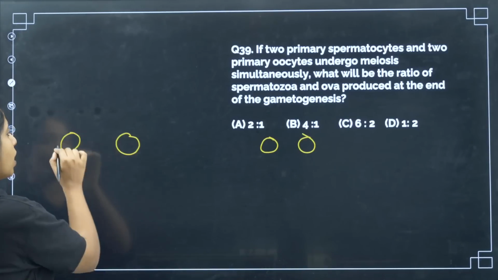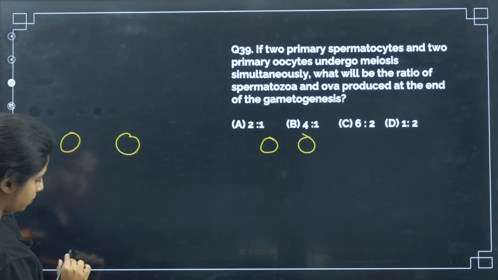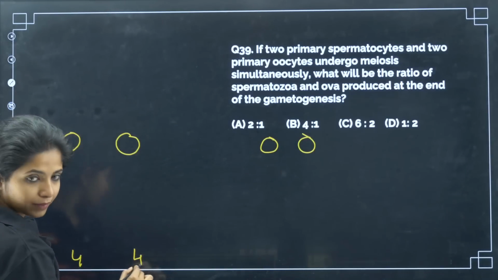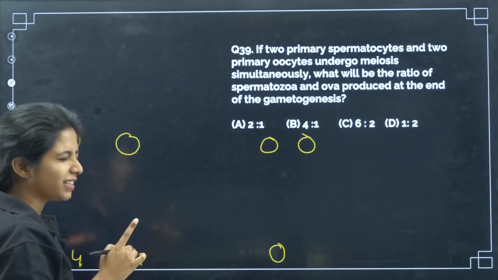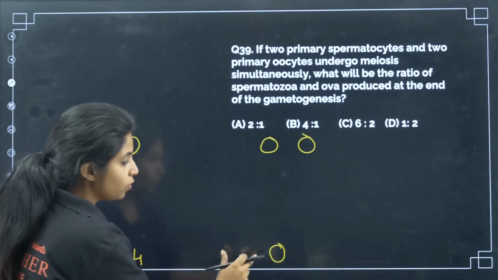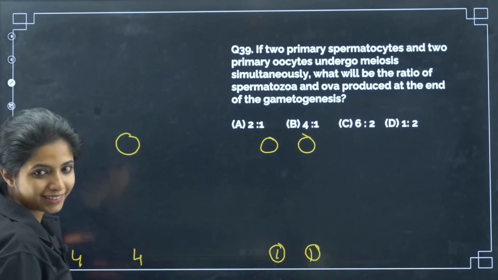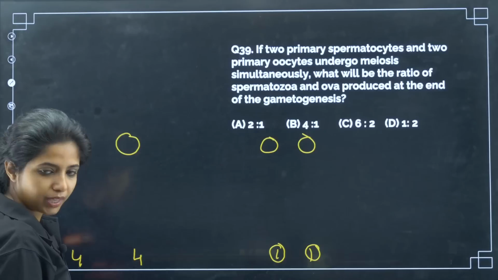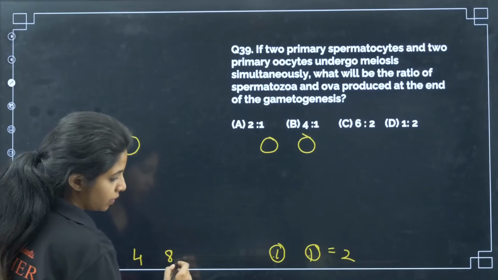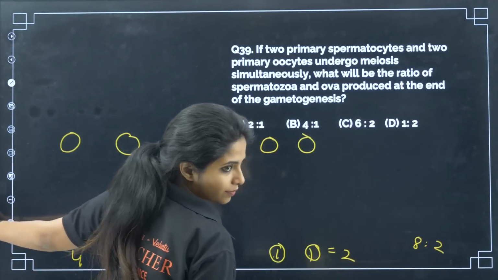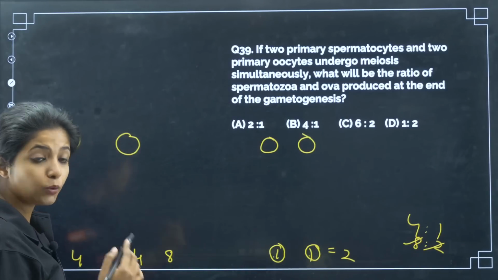Always remember, from one primary spermatocyte you get 4 sperms. So from here you get 4, I'll show you how. From here also you get 4. But from one oogonia, from one primary oocyte, you get 1 ovum. Similarly, you get 1 over here. So here it is 4, 4, but here it is 1, 1. So 1 plus 1 is basically 2 and 4 plus 4 is basically 8. So we get a ratio of 8:2. If I simplify it, it is 4:1. This should be your answer, and I'll tell you how I got this.